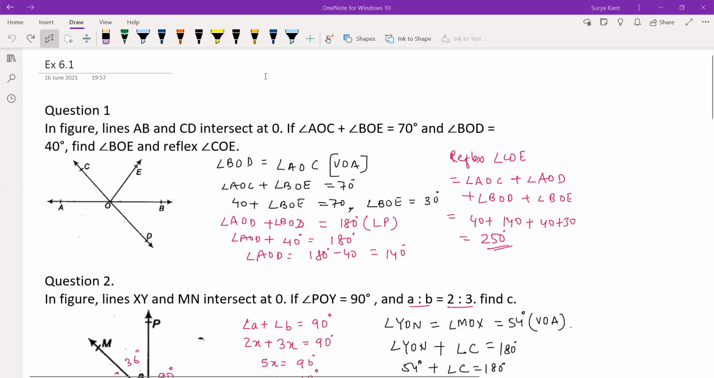Anyway, this is clear to you, right? Yes, sir. Do you have any questions you can ask? No, sir. See, I'll just make you understand only one question because your network is not that proper. You have to find the reflex angle COE and BOE. Can you do this by yourself? Just try once. Don't see the answers over here.